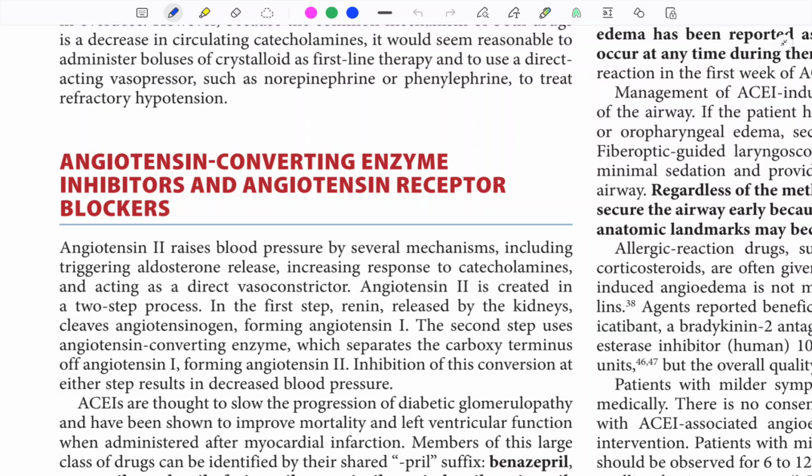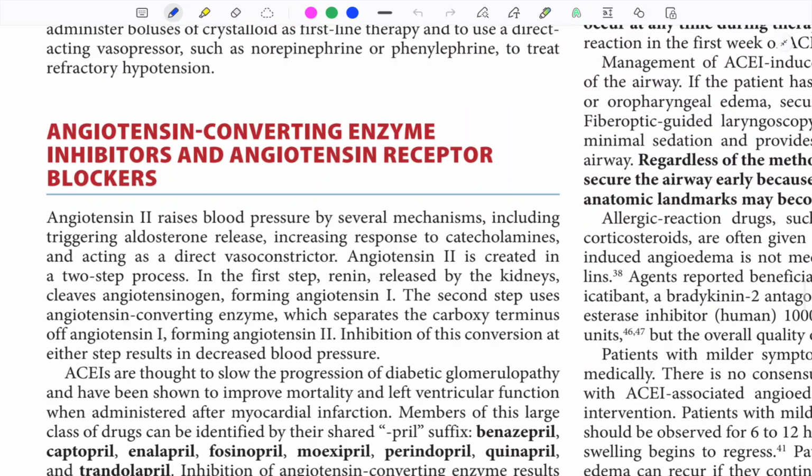So angiotensin 2 is a vasoconstrictor. ACE inhibitors and ARBs cause vasodilation, especially renal vasodilation. ACE inhibitors are thought to slow the progression of diabetic nephropathy, glomerulopathy, and they improve mortality and LV function when administered after MI. Members of this class of drugs are the prils, like benazepril, captopril, enalapril, fosinopril,